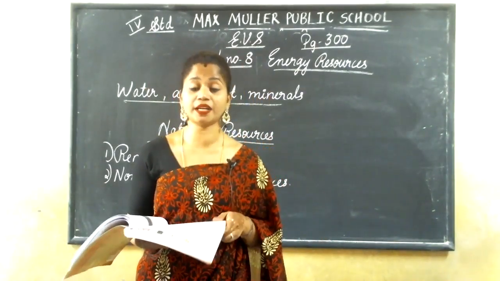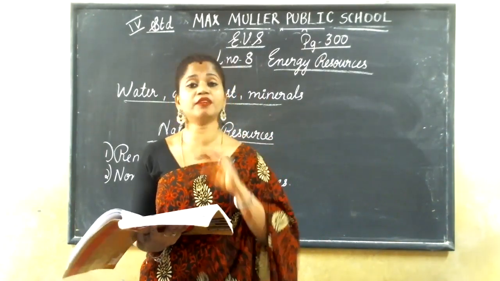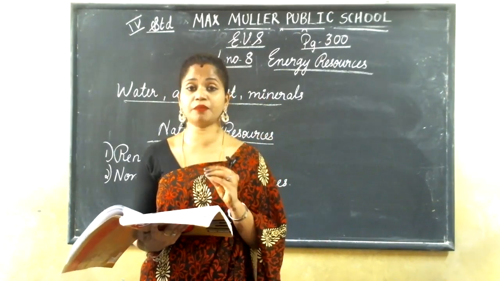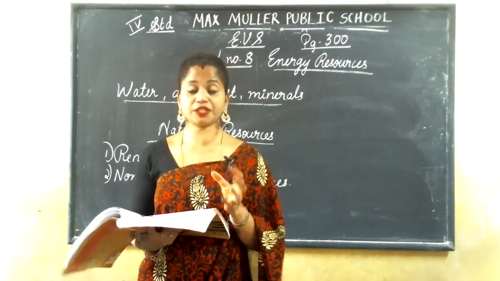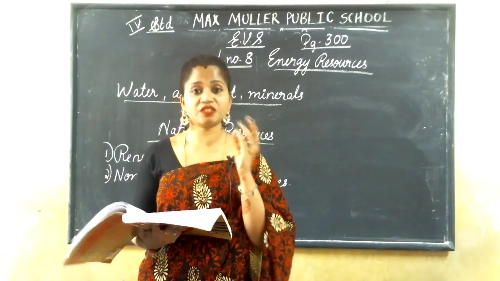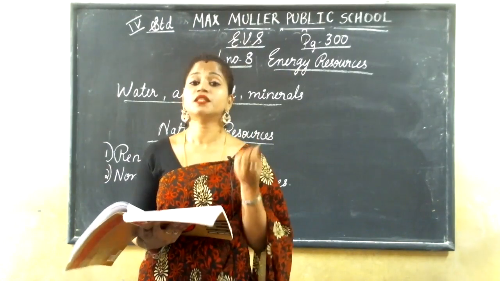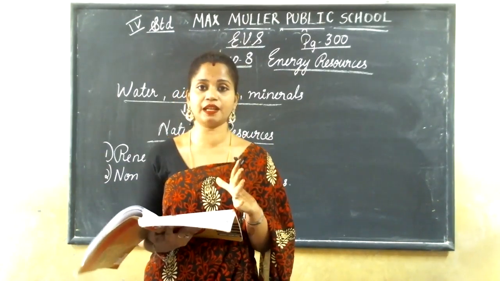Not only vegetables and leaves, right? Leafy vegetables and normal vegetables, fruits, cereals, pulses, spices, everything we are getting from plants itself.